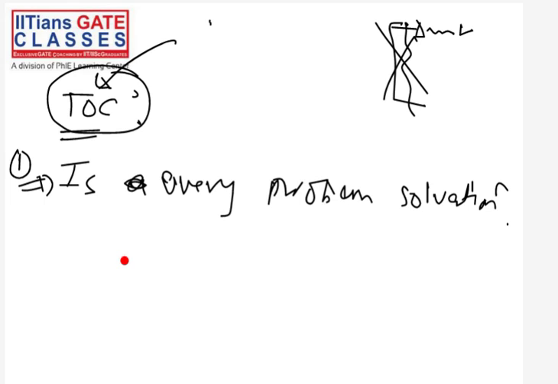Many other problems can be solved too. The sorting problem can be solved using merge sort, quick sort. The shortest path problem can be solved using Dijkstra's algorithm. All these things you must have studied in your algorithm course, data structure course, and many different courses. You must have seen many problems and their solutions also. But this is a very interesting question: is every problem solvable?